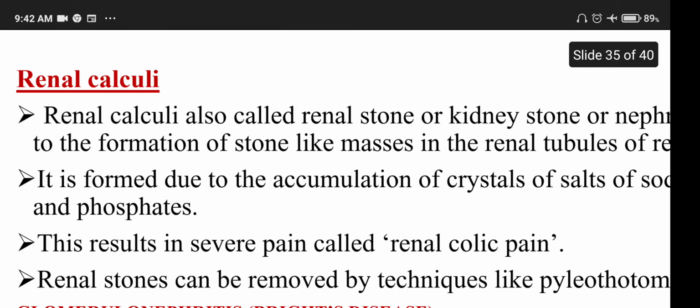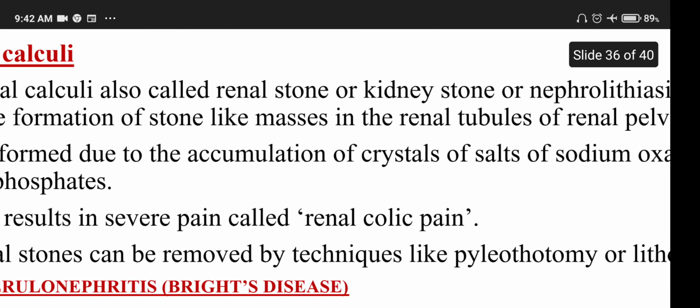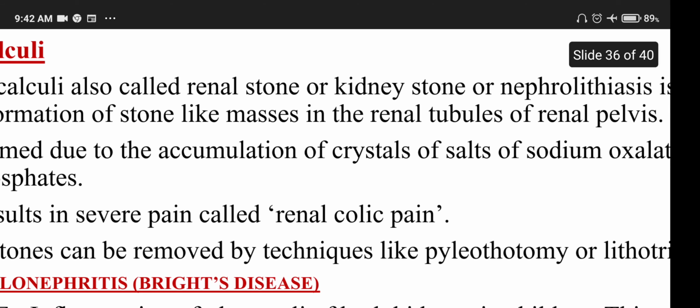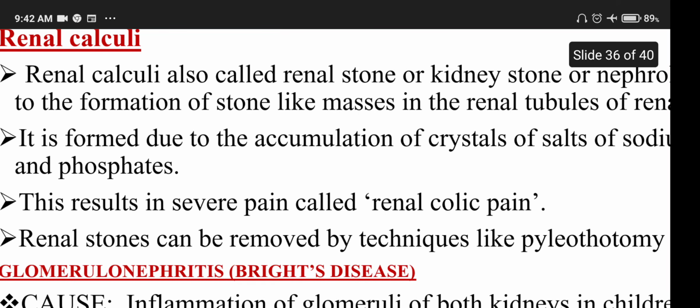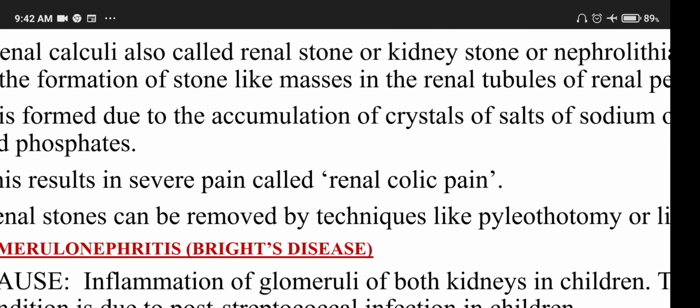Renal calculi, that is stones, which are also called renal stone or kidney stone or nephrolithiasis, is due to the formation of stone-like masses in the renal tubule or renal pelvis.